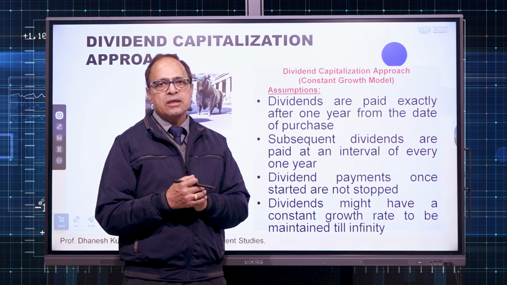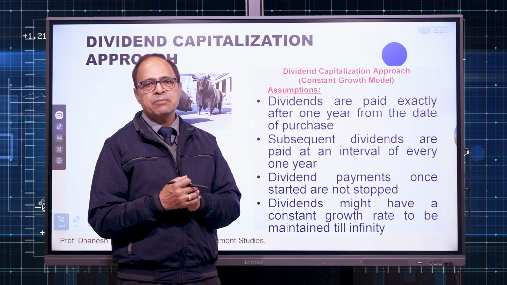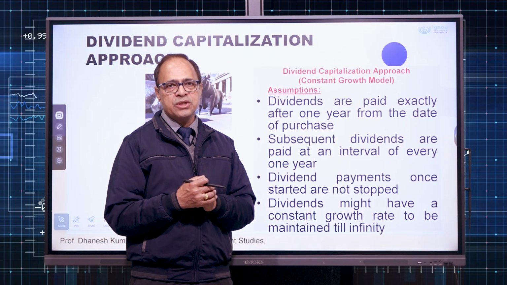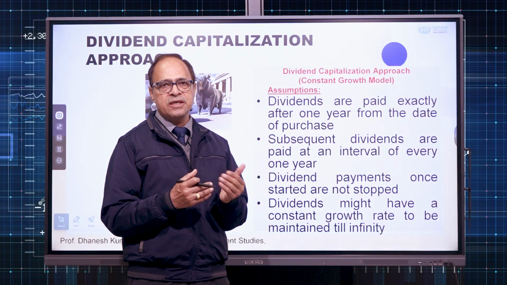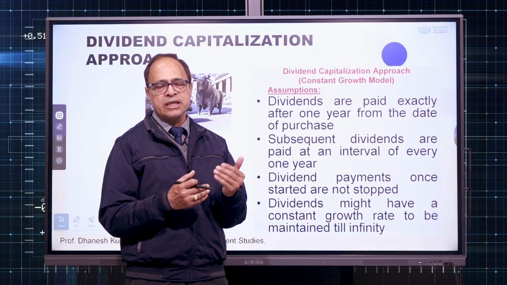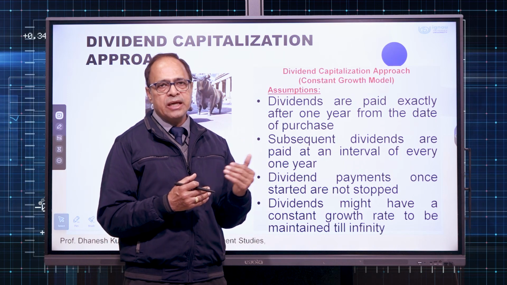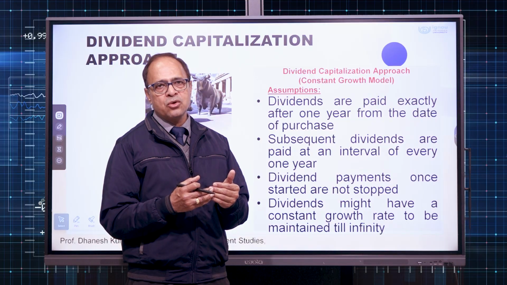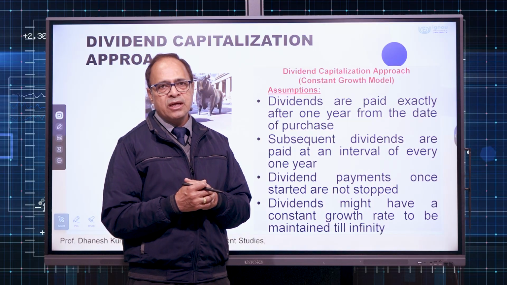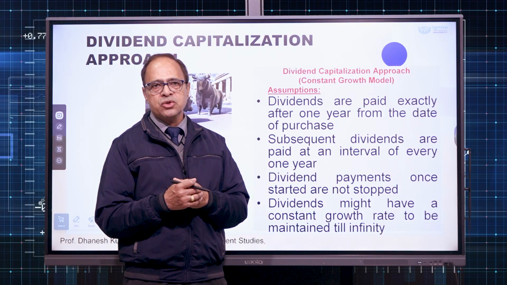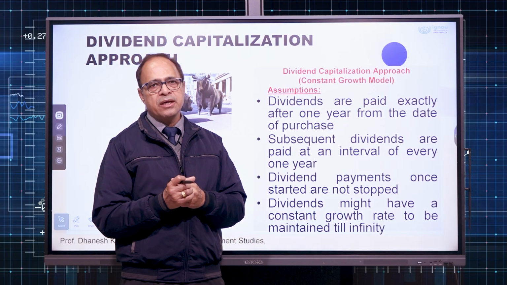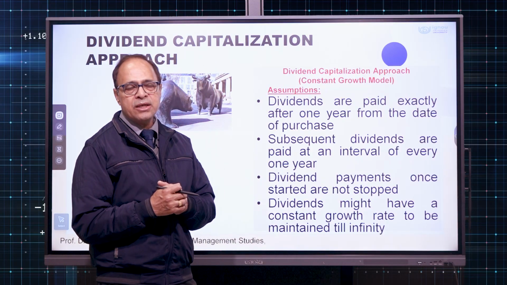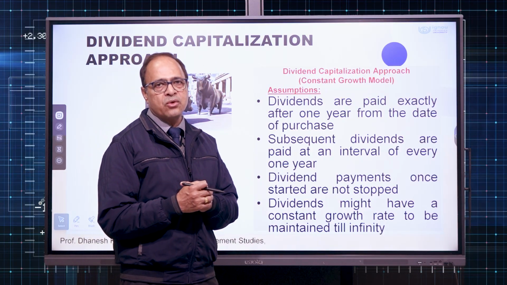And lastly, he assumed that dividends might grow, because as we know, earnings of the company might grow in the future. Growth, if it is positive, we say it is good. Growth may be negative also. Negative growth means decline in the dividend. So he never put it that whether dividends will be growing, rising or declining. He simply talked about dividends might change. In this case, change is depicted by growth. Positive growth means rising, negative growth means declining dividends. So he assumed that dividends might grow at a constant growth rate year on year.